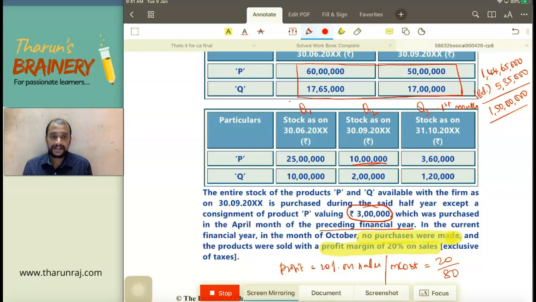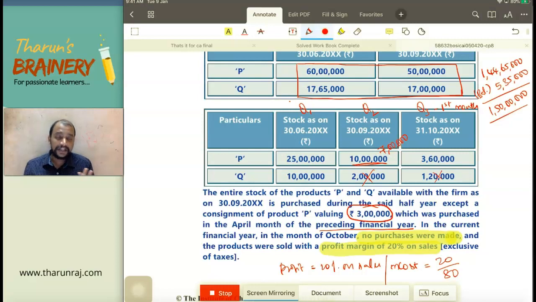Out of this 10 lakhs, with respect to 3 lakhs, we cannot take because it is purchased beyond 1 year prior. So we can take only with respect to 7 lakhs. On this 2 lakhs, anyhow it is an exempted product. So we would not have paid any GST because with respect to Q, whatever is purchased, that is also exempted. That is an assumption. Then with respect to this 1,20,000 also, the point will not arise.